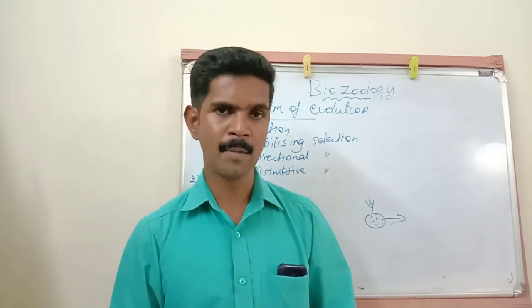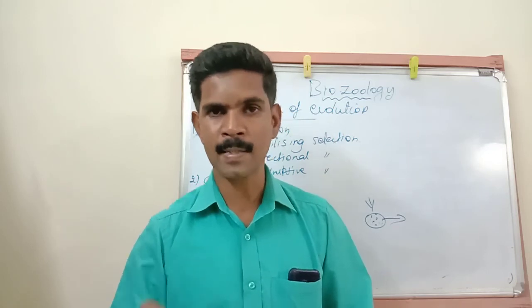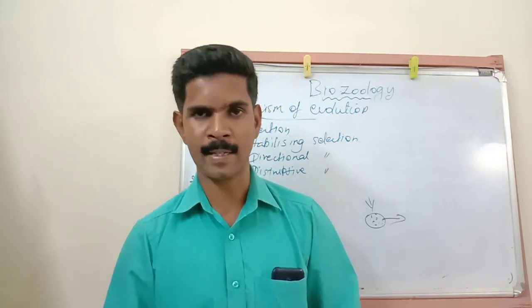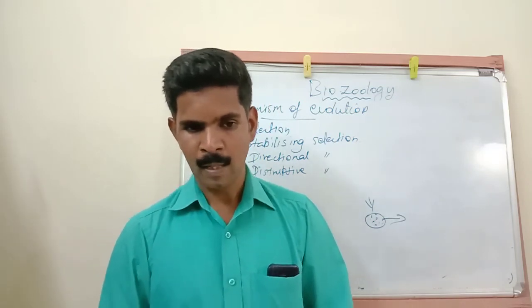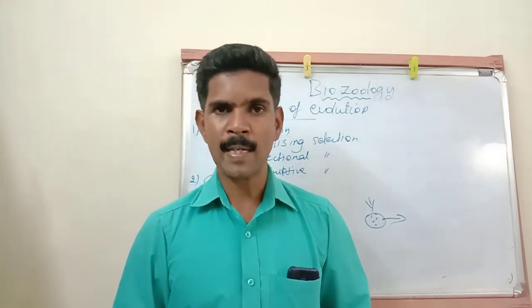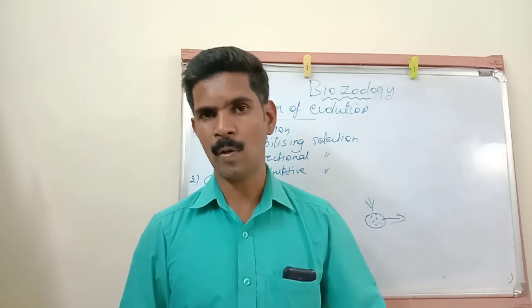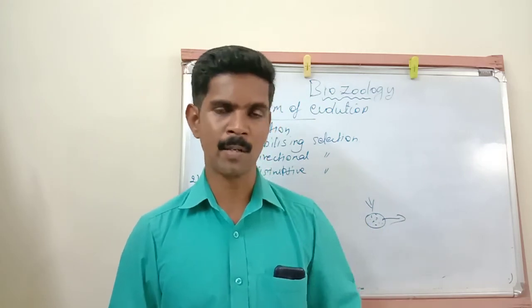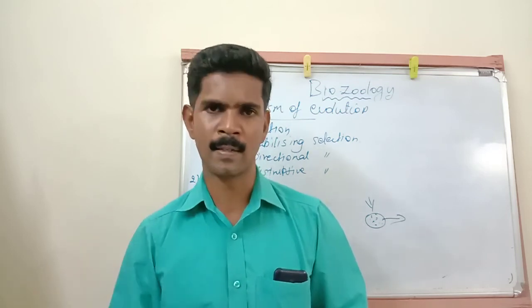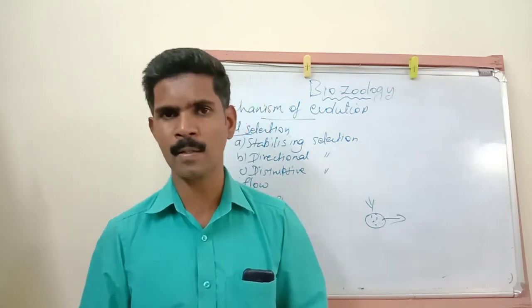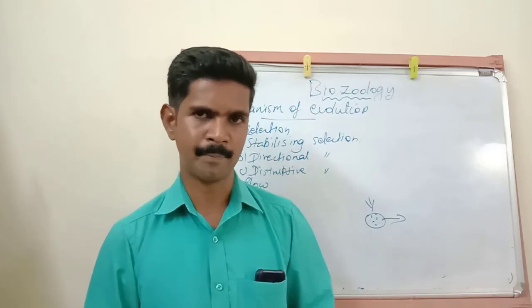Because of mutations only, we can see variations in genetics. Then, the rate of mutation is very low in most individuals or populations. That means mutation occurs slowly in most organisms.